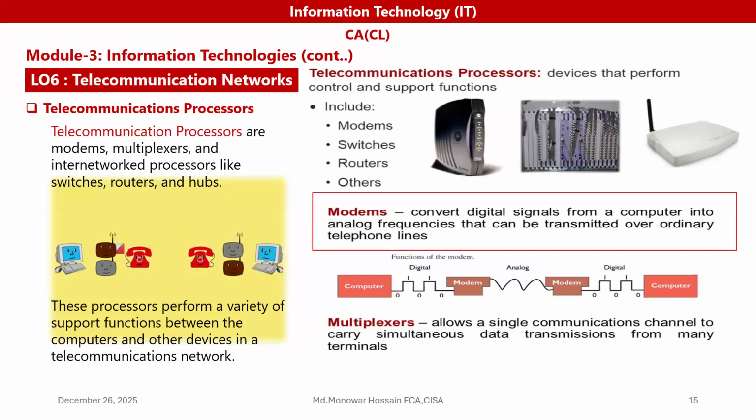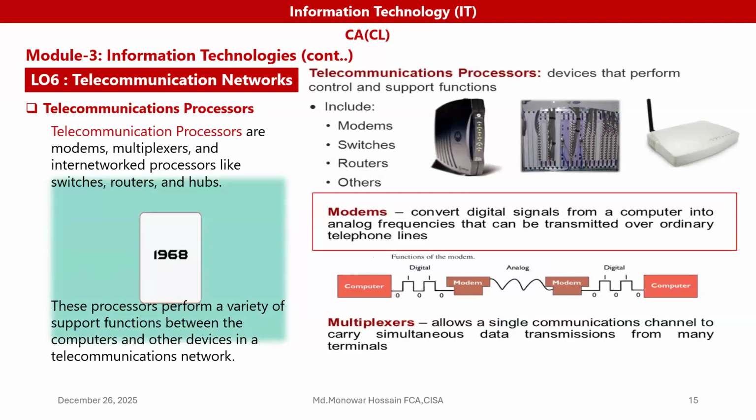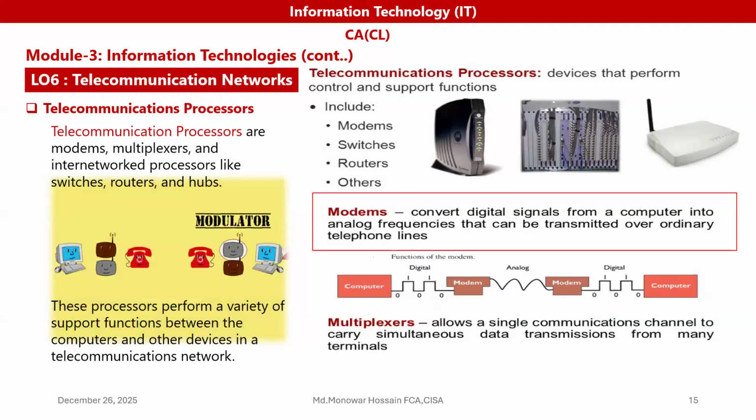Here are a few items. Telecommunication processors are devices used to control and support the functions of a telecommunication network, and they include the modem, switch, router, and other things.